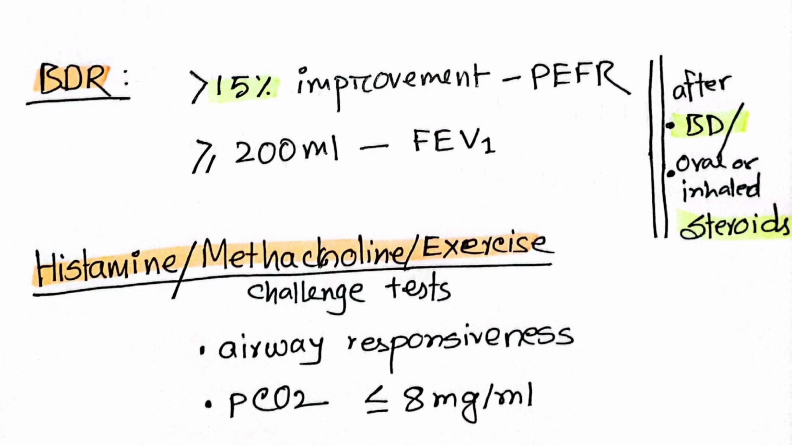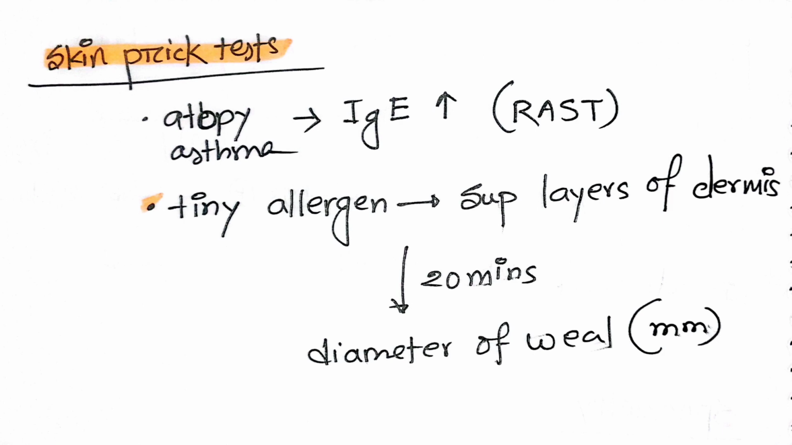And what will be the skin prick test? We can diagnose atopy or asthma. In atopy or asthma, immunoglobulin E will be raised, and we can detect serum specific immunoglobulin E by a radioallergosorbent test.